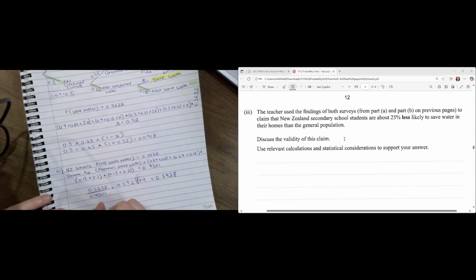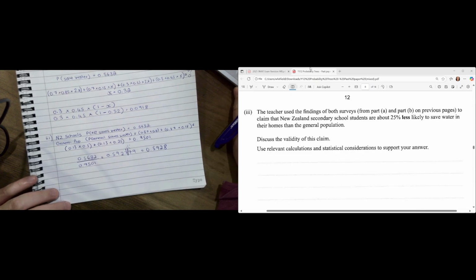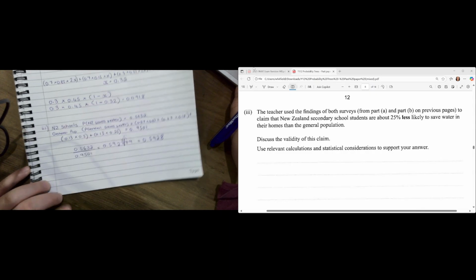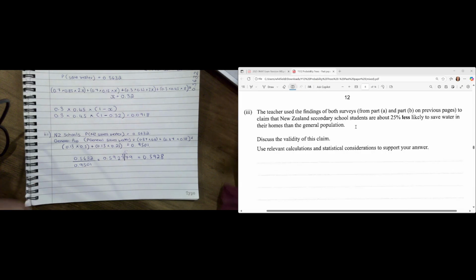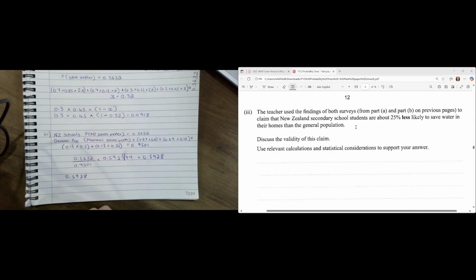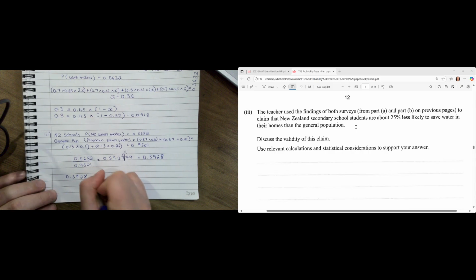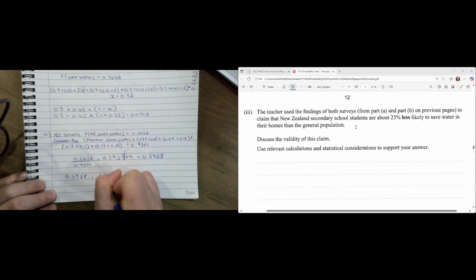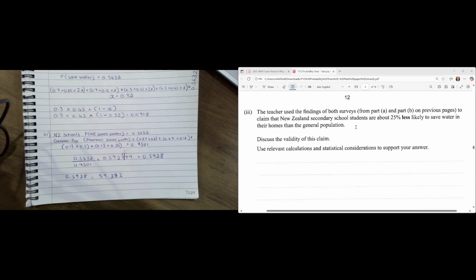So if we wanted to do that, we could take 0.5928 and multiply that by 100, and that would give you 59.27%, basically 59%. Okay.